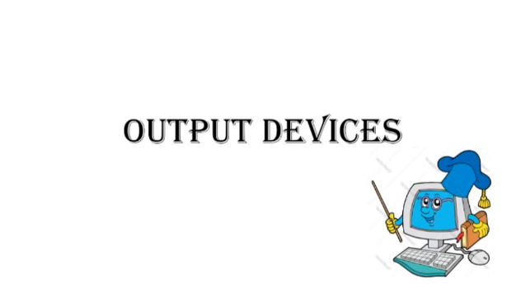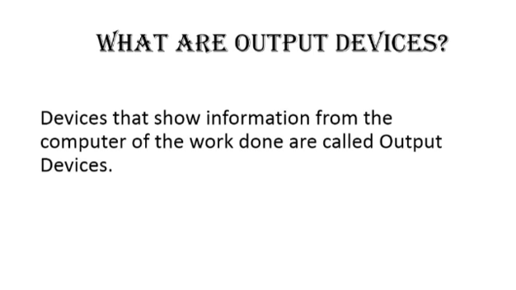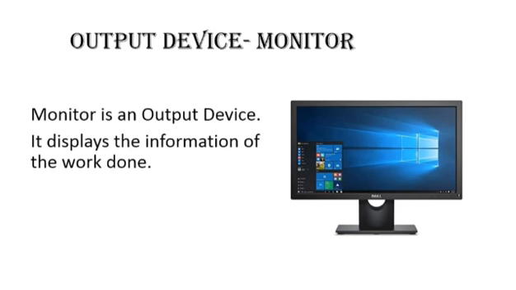What are output devices? Devices that show information from the computer of the work done are called output devices. Examples of output devices are monitor, printer, and speakers. A monitor is an output device.